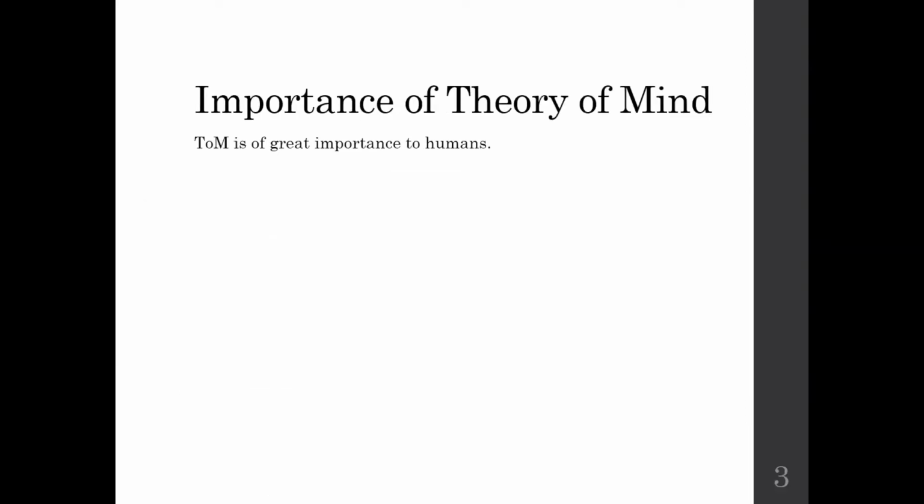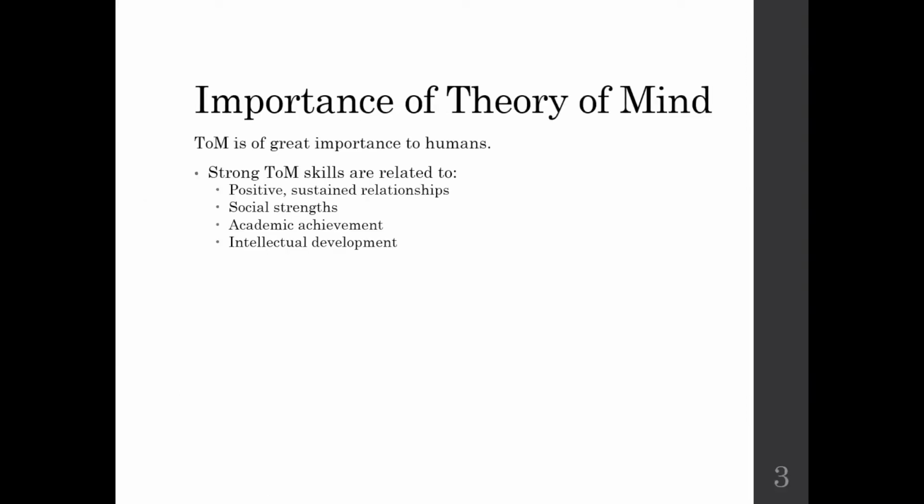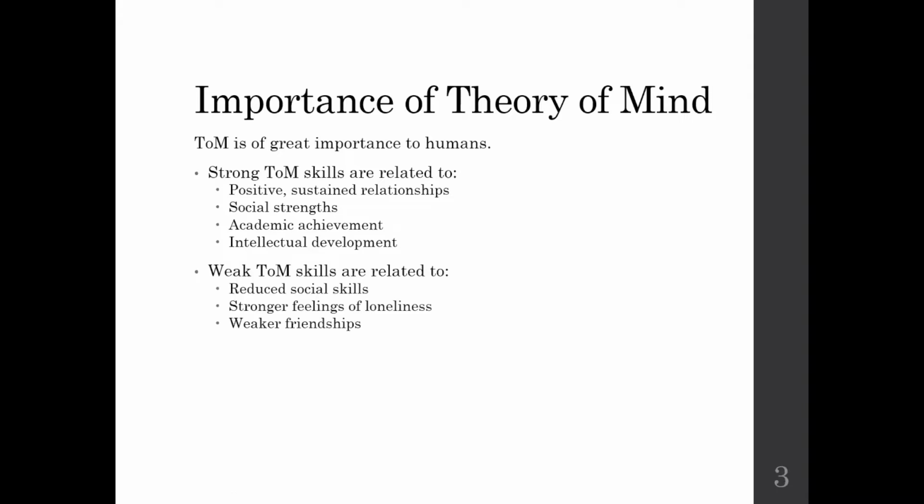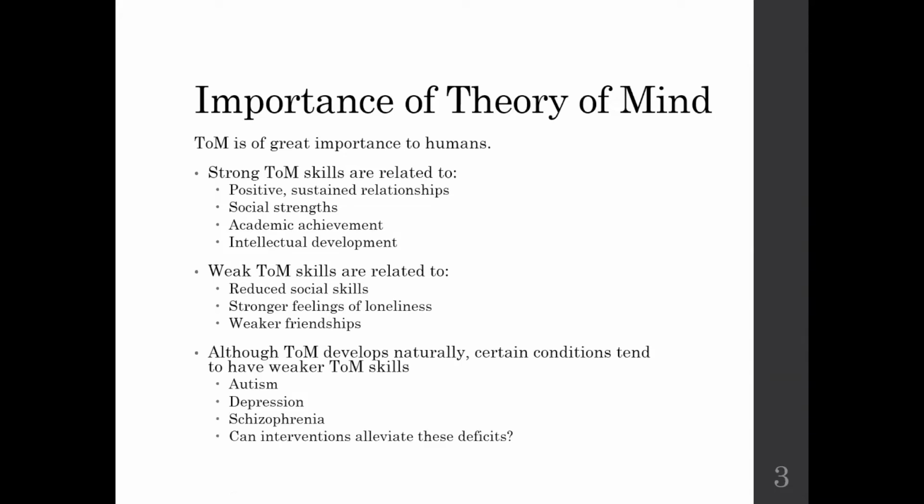Theory of mind, unsurprisingly, is really important to humans. Strong theory of mind skills are related to positive sustained relationships, to social strengths, to academic achievement, and to intellectual development. Meanwhile, weak theory of mind skills are related to reduced social skills, stronger feelings of loneliness, and weaker friendships.